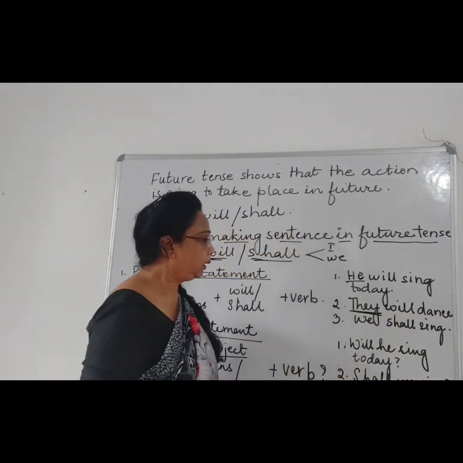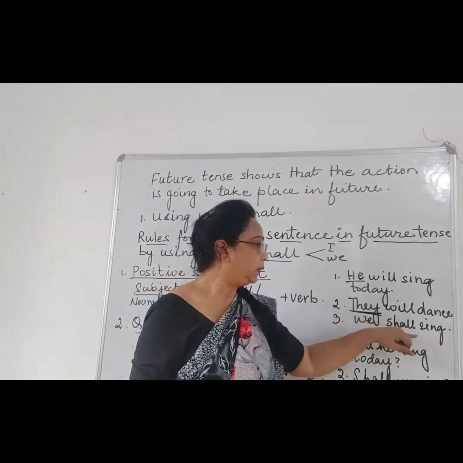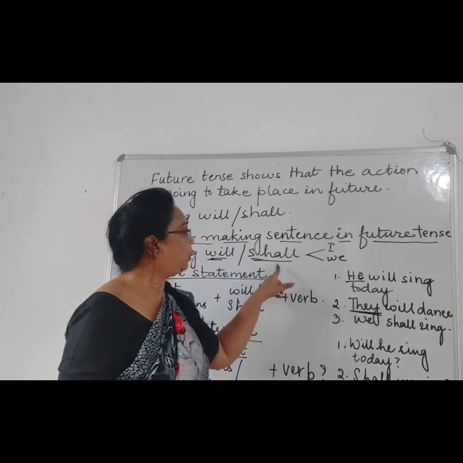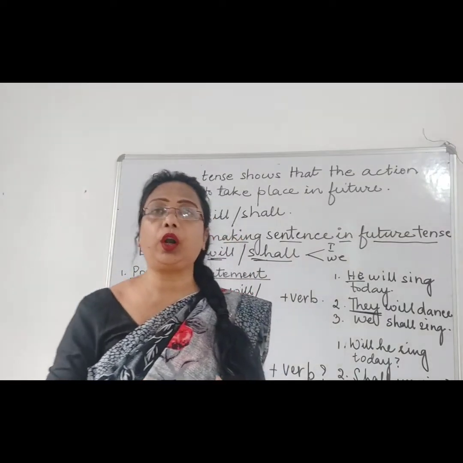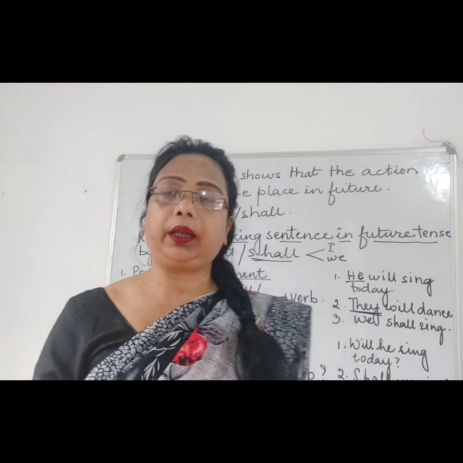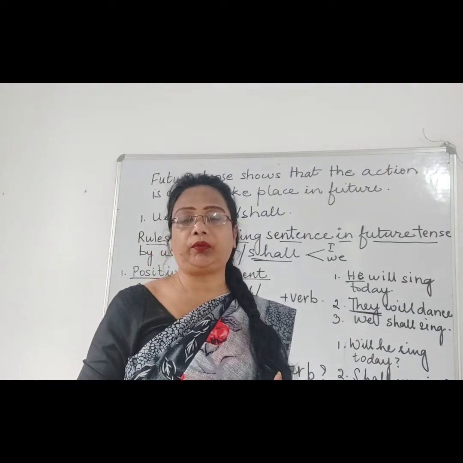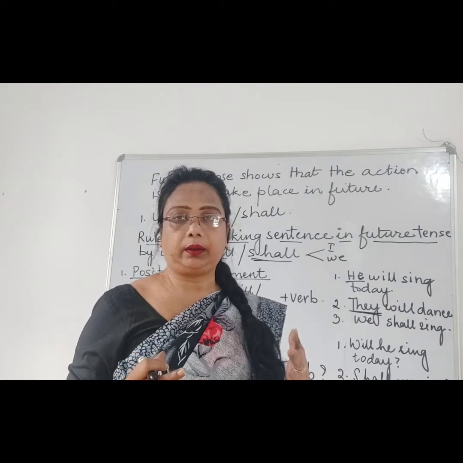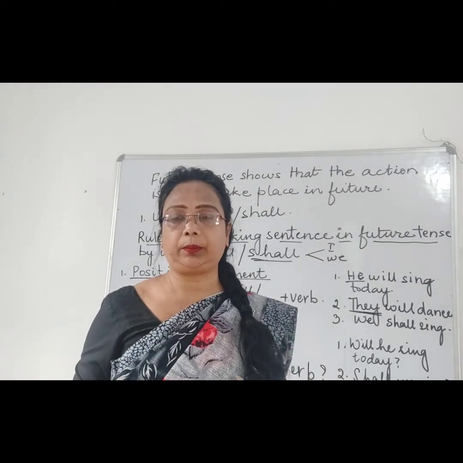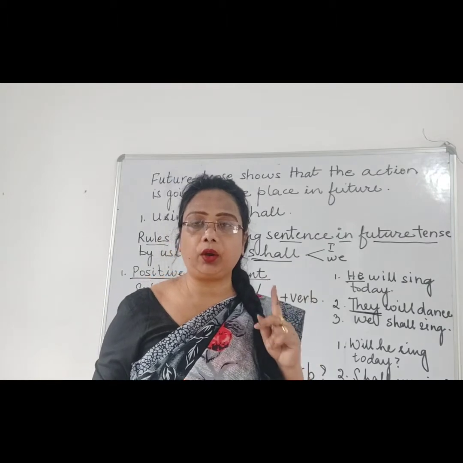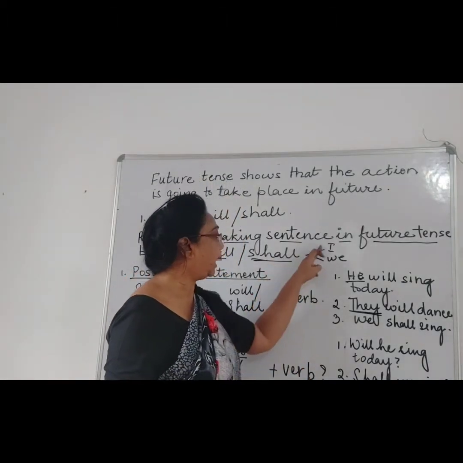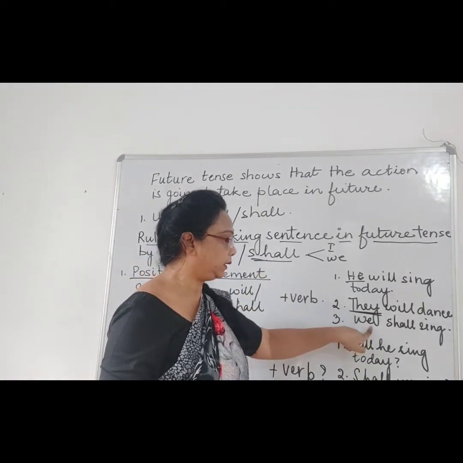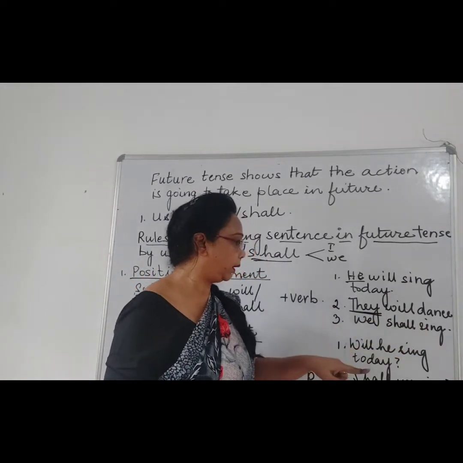Now over here, the third sentence is we shall sing. Why have I used shall over here? Because shall is generally used for I and we. Whichever form of subject it is, first person, second person or third person, I and we will always go with shall. So here we is the subject, so I have used shall sing.